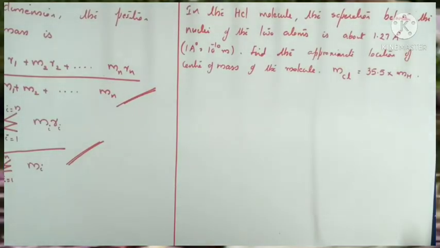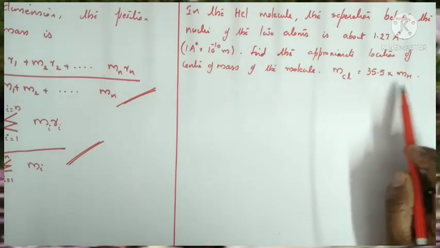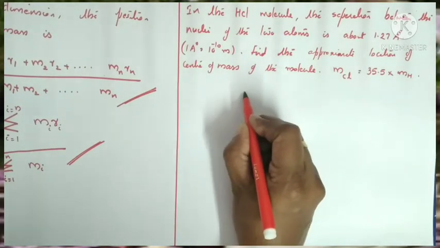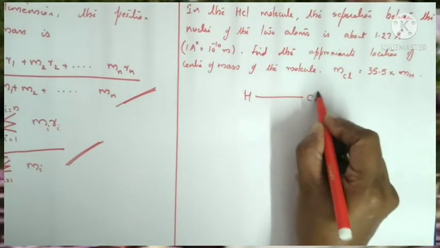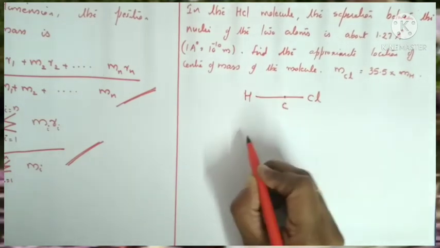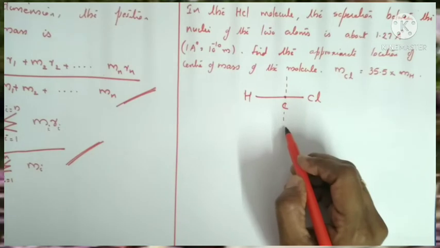Now we can do a numerical relating to center of mass. In the HCl molecule, the separation between the nuclei of the 2 atoms is about 1.27 angstrom. 1 angstrom is 10 raised to minus 10 meter. Find the approximate location of the center of mass of the molecule. Mass of chlorine is 35.5 times the mass of the hydrogen atom. So this is the hydrogen atom, here the chlorine atom, and here this is the center of mass, and the center of mass acts as the origin. Center of mass and origin are the same.